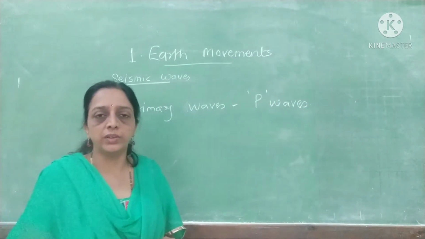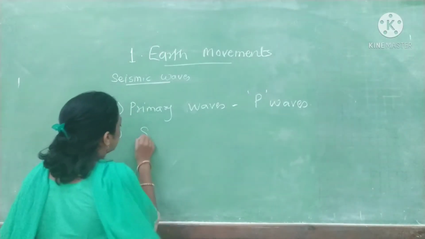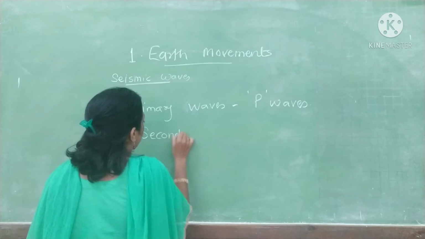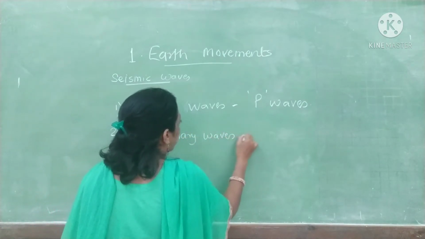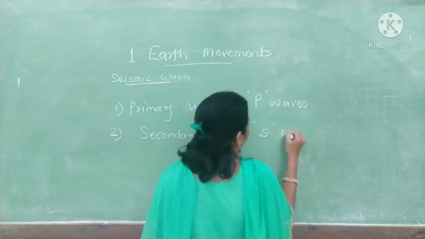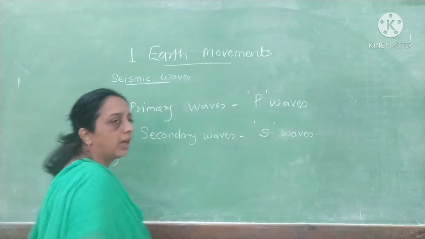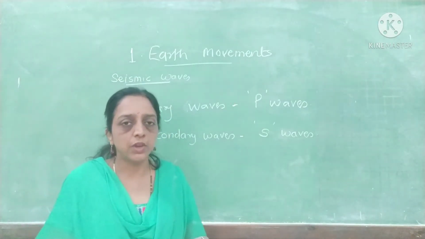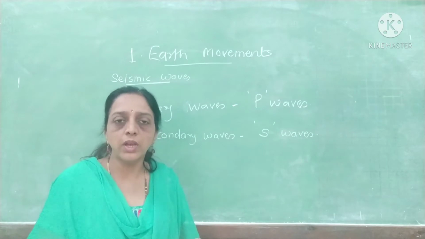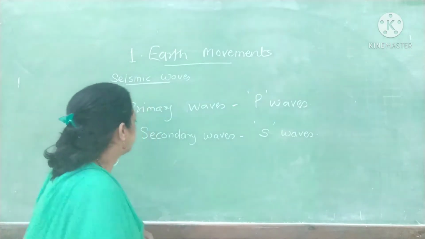The second type is secondary waves. And the third is surface waves, also called L waves, that is longitudinal waves.